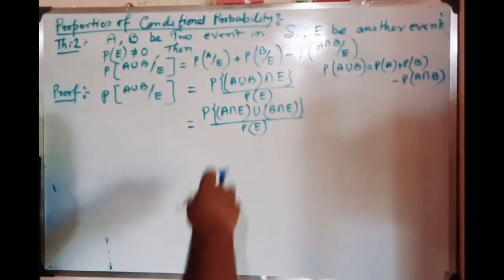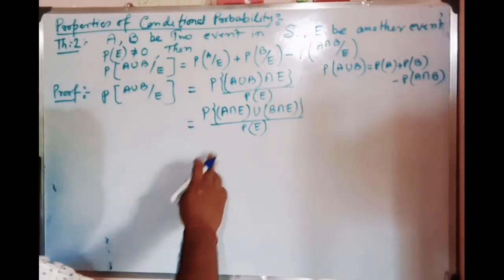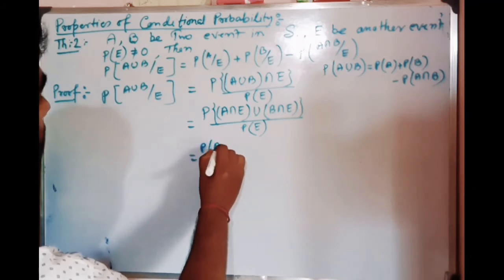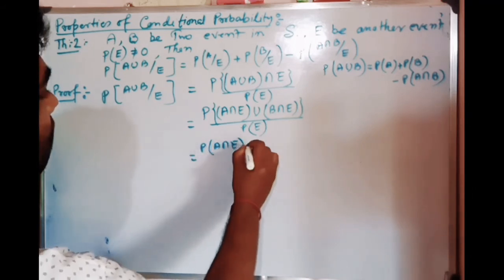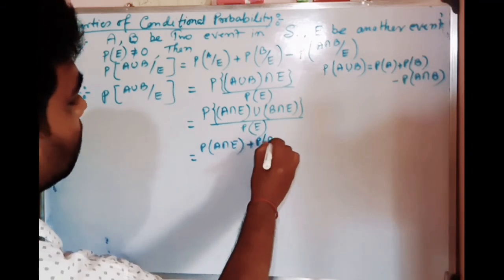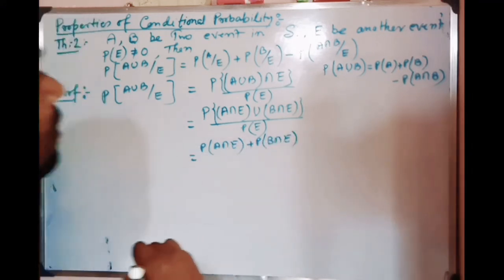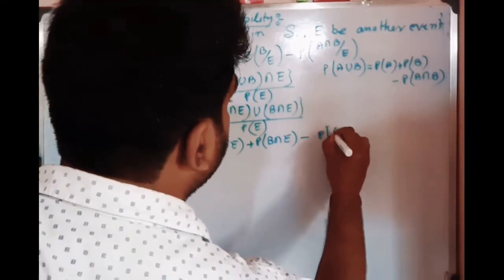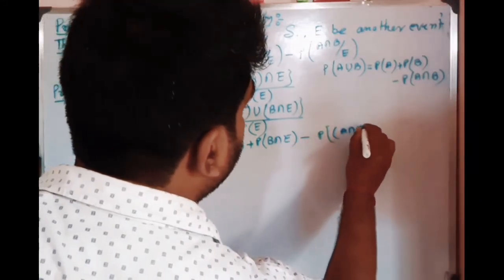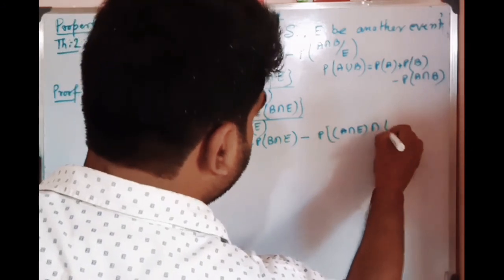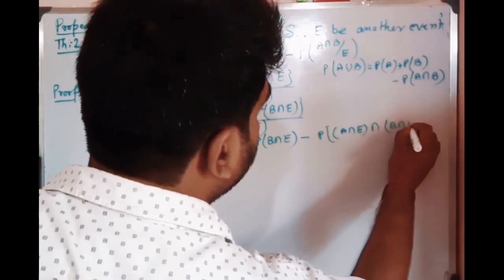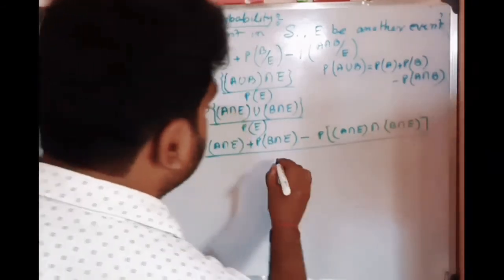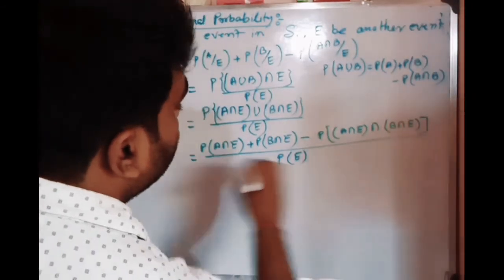Now here we can write this as P(A intersection E) plus P(B intersection E) minus P(A intersection E intersection B intersection E), divided by P(E).